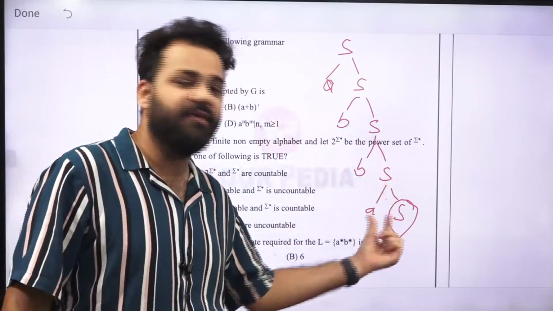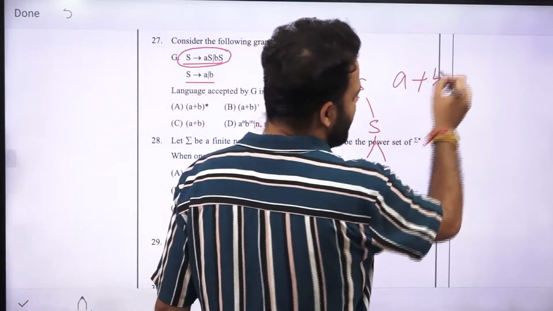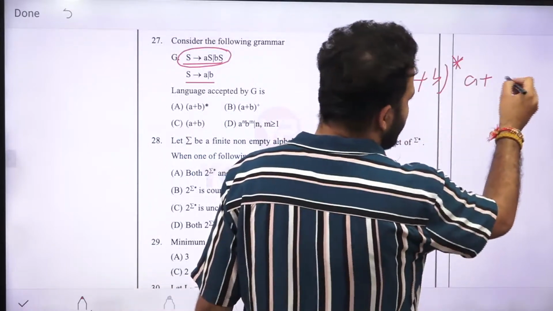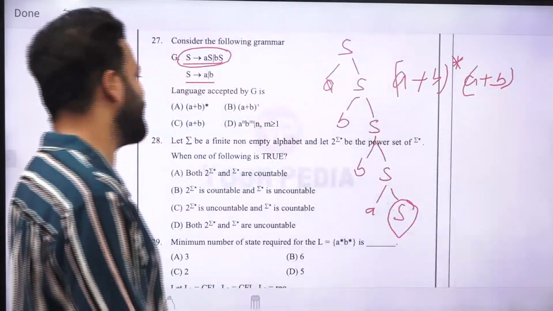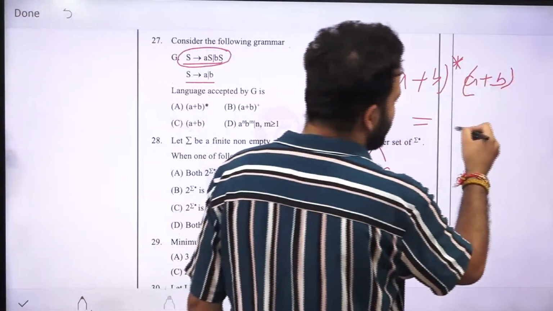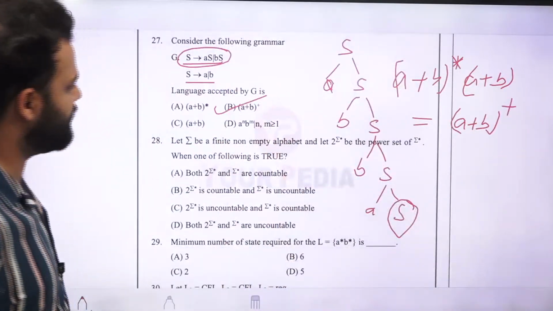So at the end, we will have A plus B here. At the starting, we have any number of A's and any number of B's, so (A plus B) star. And at the end, we will have one (A plus B) to terminate our grammar. So (A plus B) star into (A plus B) is nothing but (A plus B) plus. So the correct option will be option B.